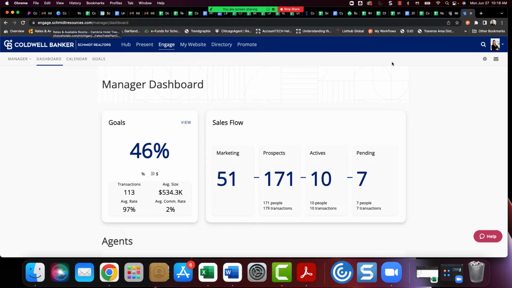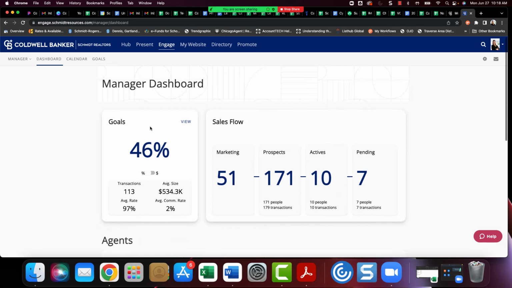That way, if you are on your account or if you're in Present and your options are not up at the top, which is a known issue, it's a glitch, we do have an open ticket on that to try to get that corrected. But do know you can get there directly by going to engage.schmidtresources.com. Same thing with Present, you can do present.schmidtresources.com and you'll launch directly into that product.